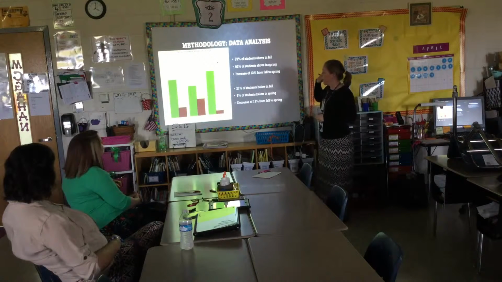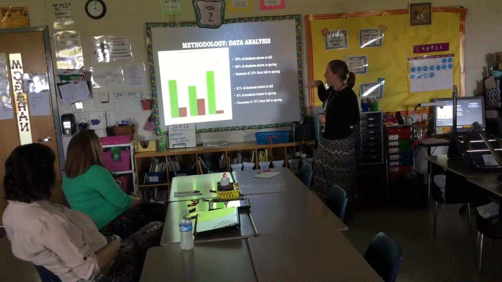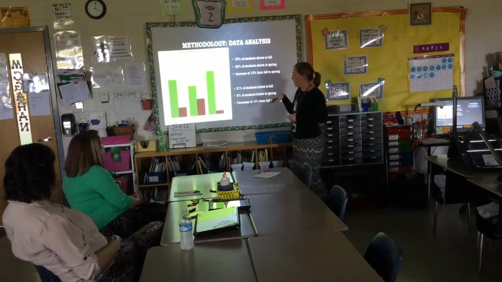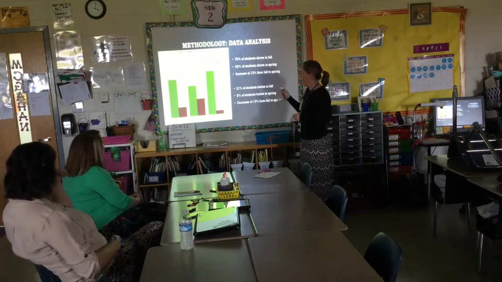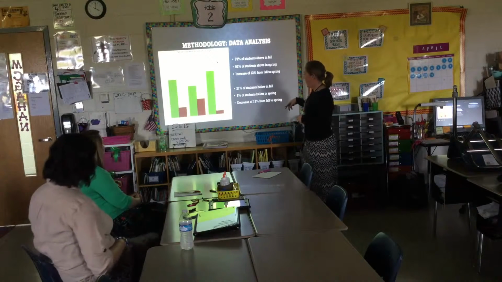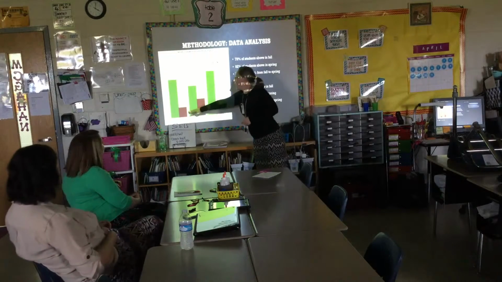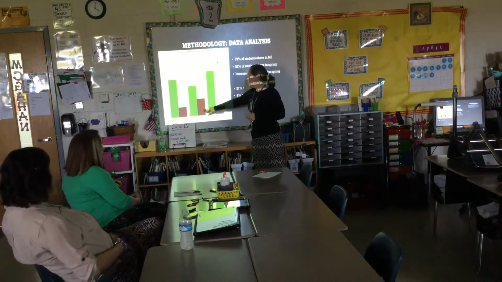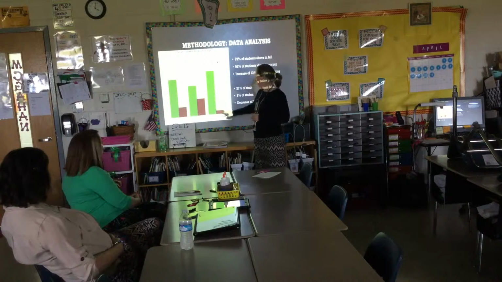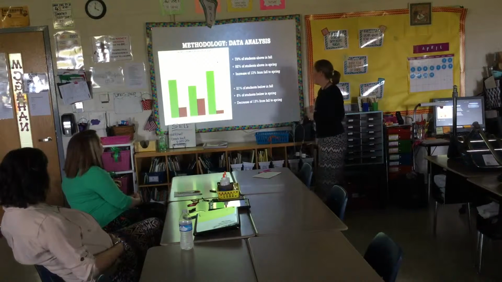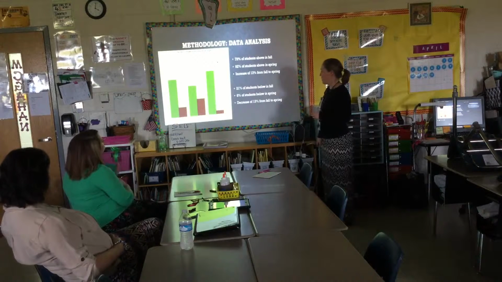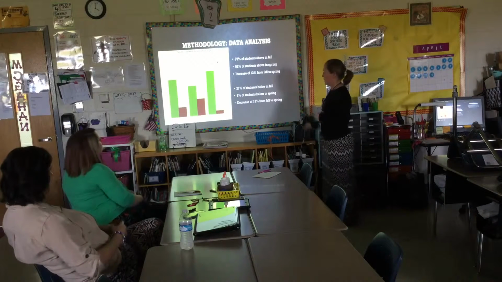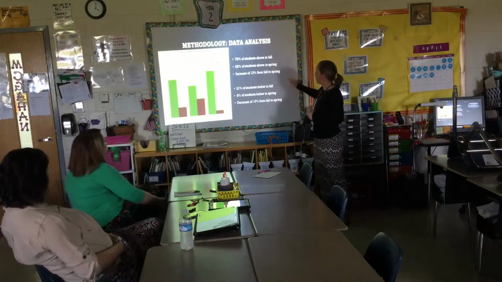This is just a graph for above and below target for the fall, the winter, and the spring. The green shows the above, and the red shows the below. You can see our red from the fall to the winter got a little higher, but then it dropped drastically down to only 8% of students below in the spring. So we decreased it by 13% from the fall.